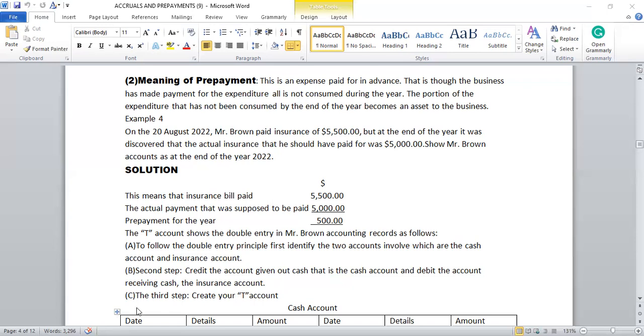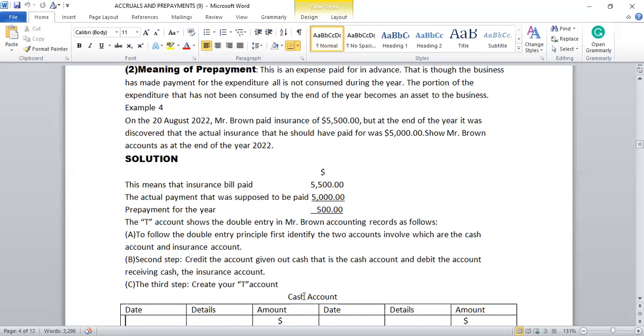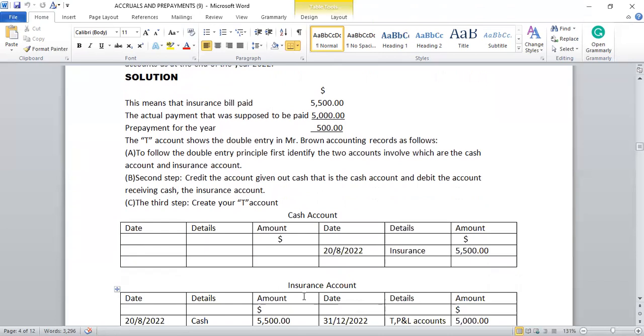Let us continue. C, the third step, create your T account. So let us look at the T account. First we have the cash account. In the T account, the left hand side is for debit entries and the right hand side is for credit entries. Because it is giving out cash, you should go to the right hand side, it should be credited. So we have cash account credited. Date 20th August 2022, details, insurance, amount $5,500.